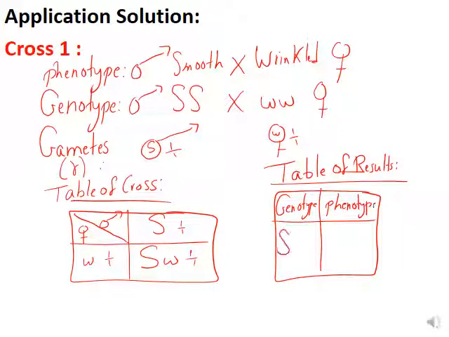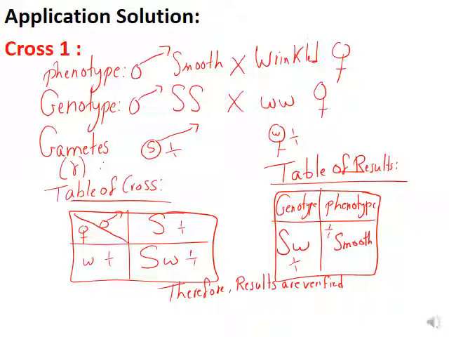Genotype is Sw 1 over 1. So all of them, 1 over 1, will be smooth. By this way we verified the results. So you have to say, therefore results are verified. This is for the first cross, cross 1. This will be the genotype for the F1, it's Sw, and the phenotype will be the smooth one.